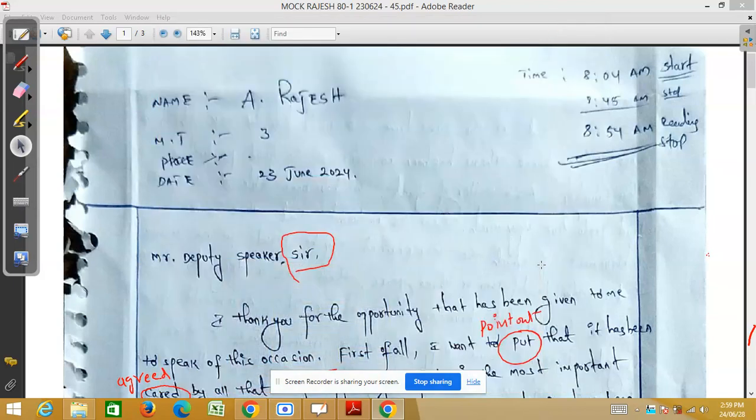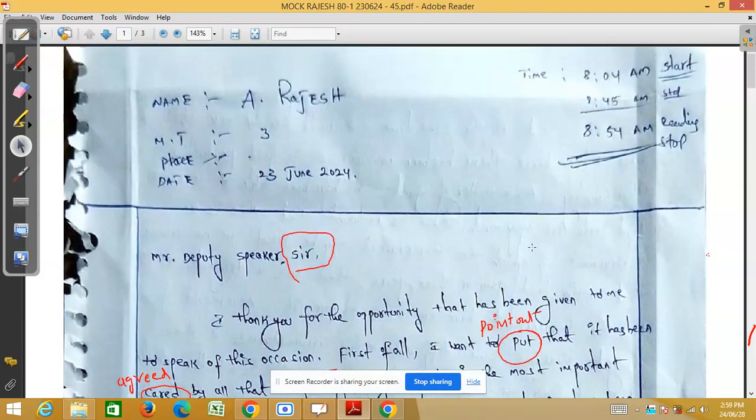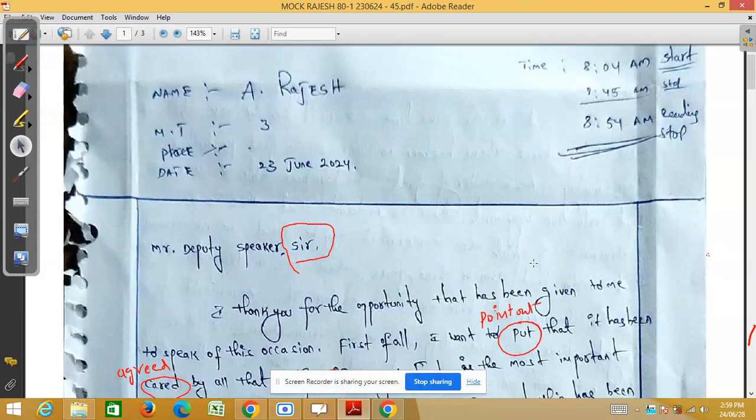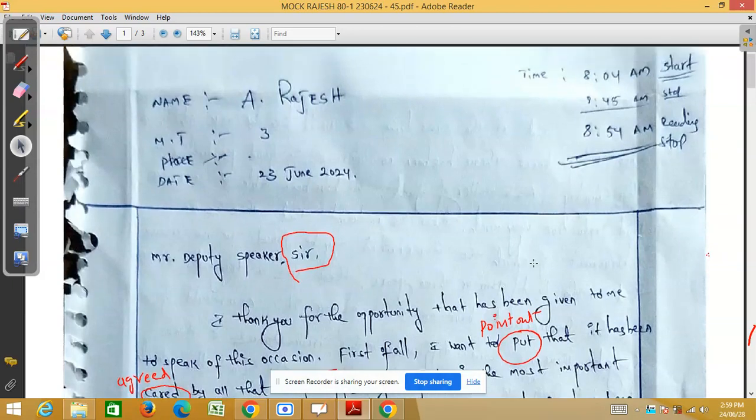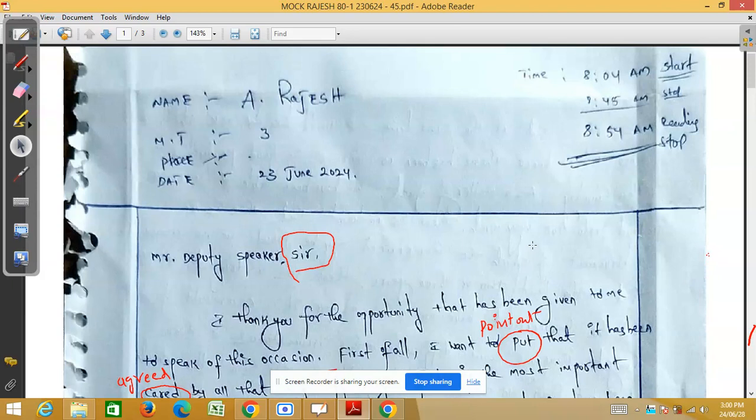Hello, dear friends. You know that I already started to conduct mock tests for shorthand English lower grade and higher grade, so I wish to show one candidate's paper to you to get some idea about transcription, dear friends. I'll show our friend Rajesh's paper. This is lower grade only, which I conducted on 23rd June 2024.